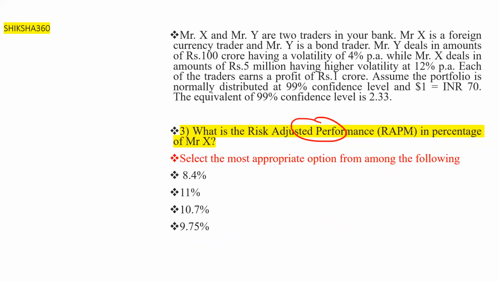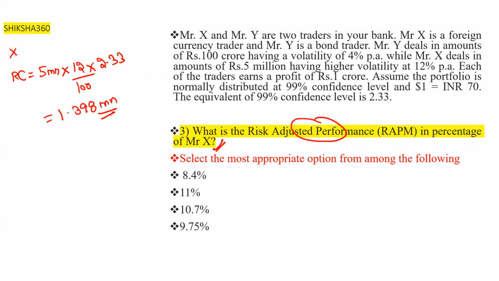What is the risk adjusted performance, in percentage, of Mr. X? Now we can calculate for Mr. X. We already know the notional amount, so directly we can calculate the risk capital. Notional amount of Mr. X is 5 million into volatility 12%, 12 upon 100, into the confidence level, 2.33. So 5 into 0.12 into 2.33. Basically, we will get 1.398 million.